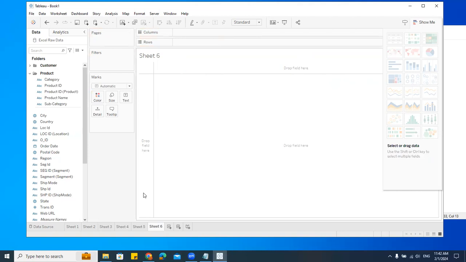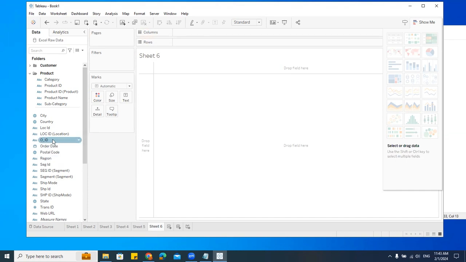Line chart. Whenever I want the trend to be shown, that is the date, then I can use this line chart here. Charts are not enabled just like that, unless and until the fields I take are matching. Whatever columns I take, that has to be enabled here. That will get enabled only when the columns I drag and drop in the shelf are matching here. Otherwise, it will not enable at all.